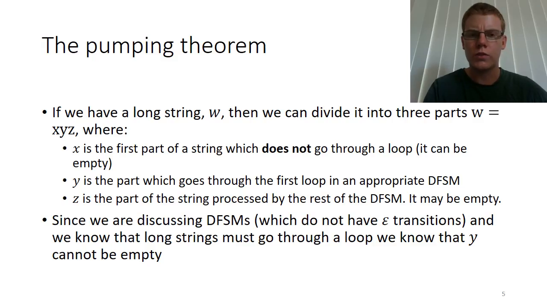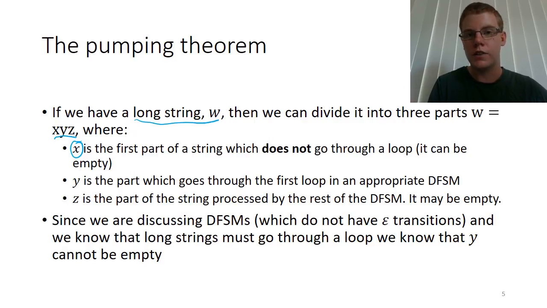So just to summarize all of that a little bit more formally, we are saying that if we have a long string, W, then we can break it up into 3 bits, a first, middle, and a last bit, which we call X, Y, and Z, where X is the start part of the string that is processed by the part of the machine leading up to the start of the first loop. So it can't go through a loop.